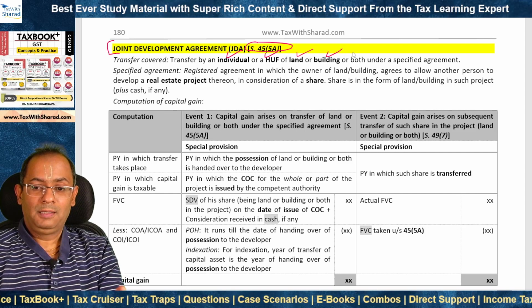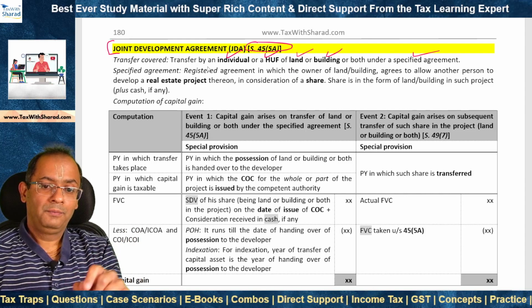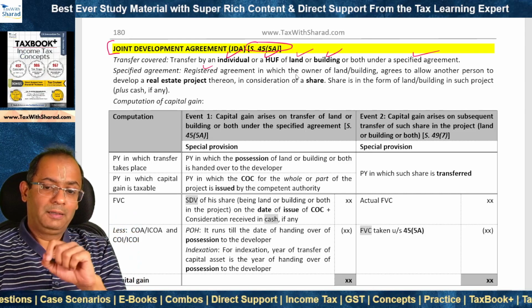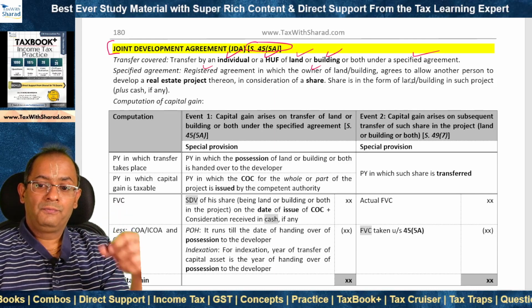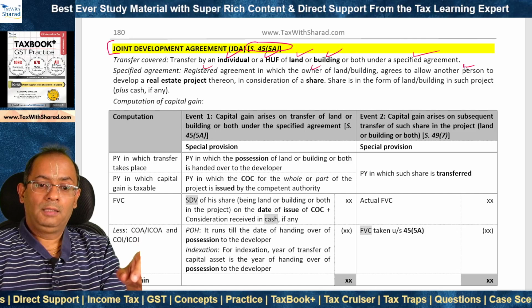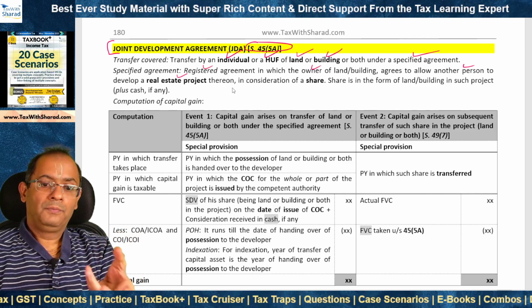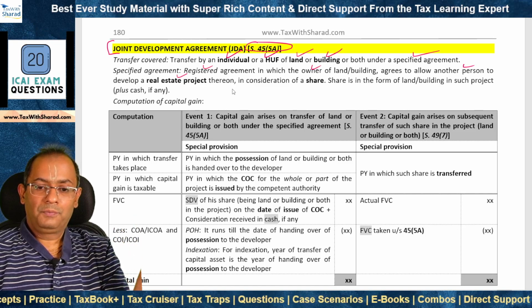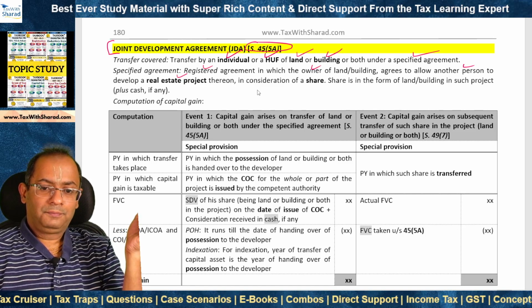So any other capital asset is not covered under a specified agreement. And what is a specified agreement? It is a registered agreement in which the owner, that means the individual or HUF, agrees to allow another person to develop a real estate project on such land or building. So this person will be, say, a real estate developer.